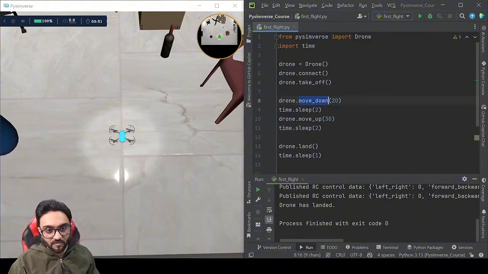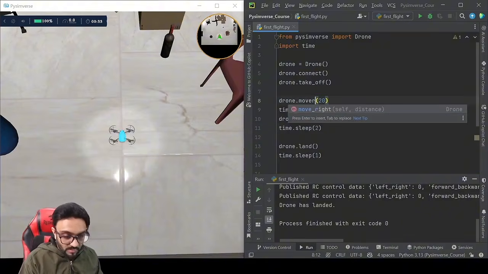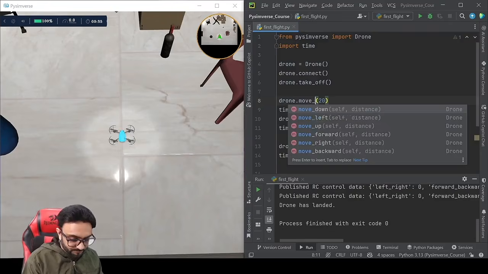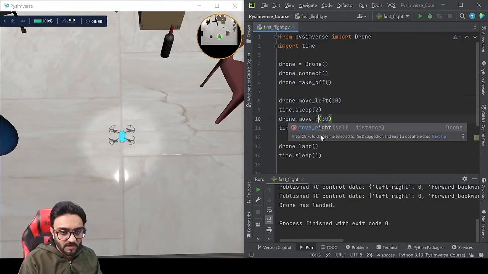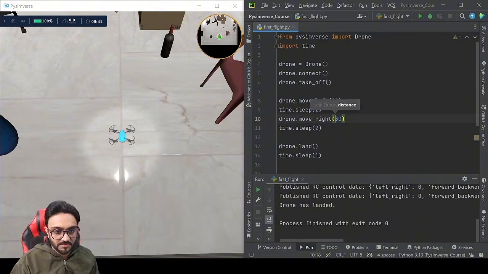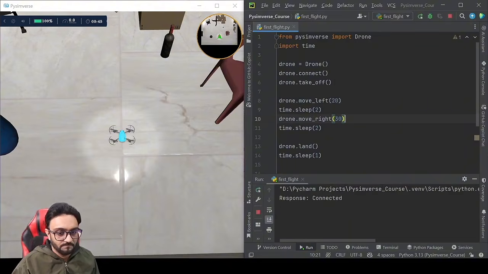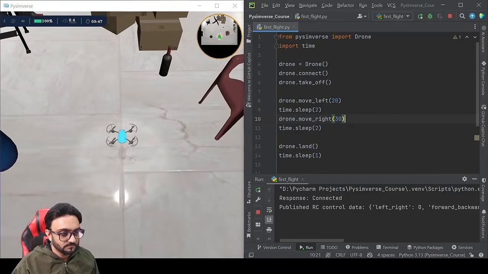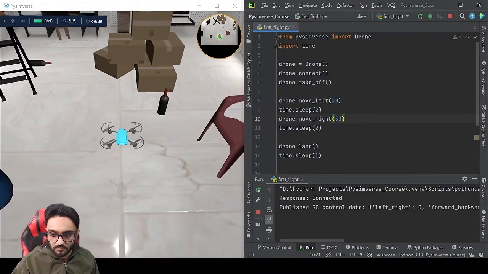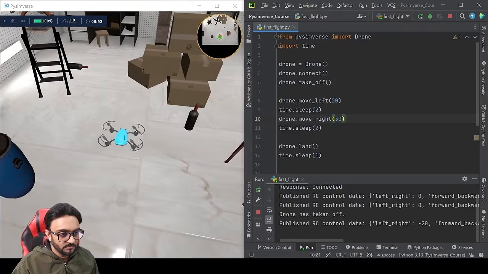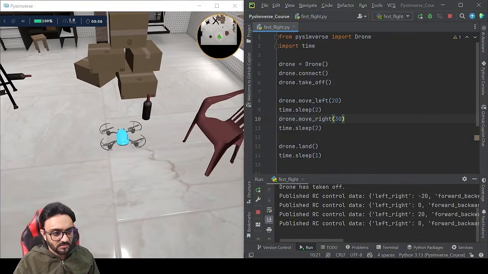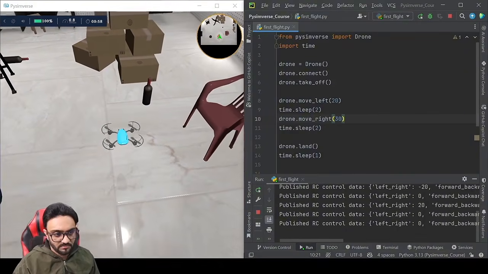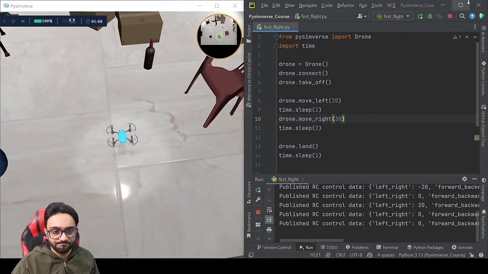So instead of move down, we will say move underscore left 20, and then we will say move underscore right, let's say 30. So let's try that out. There you go, it goes left, and then it goes right, and then it should land, right?